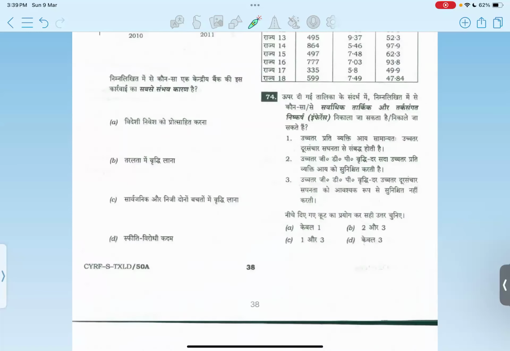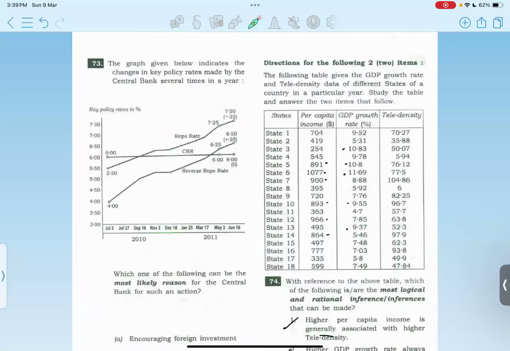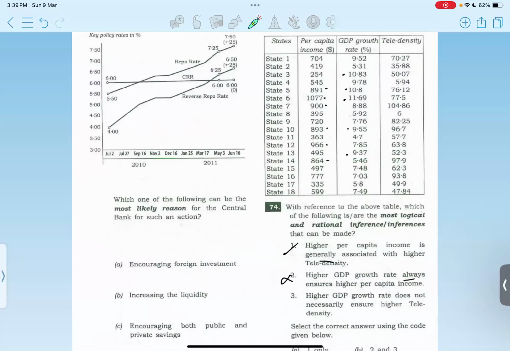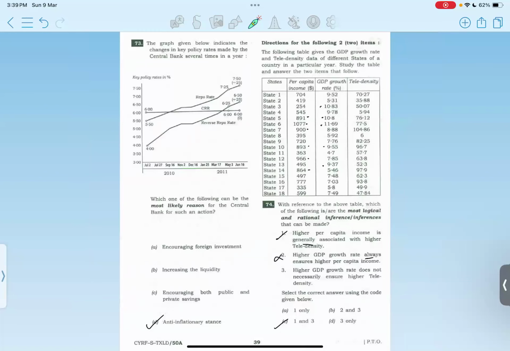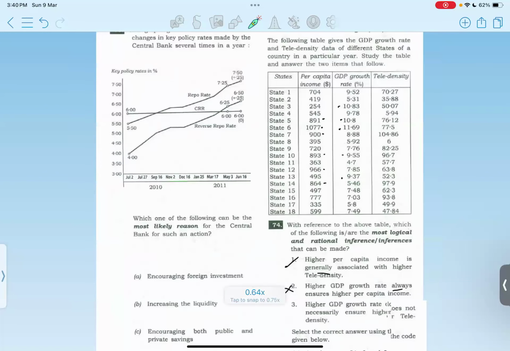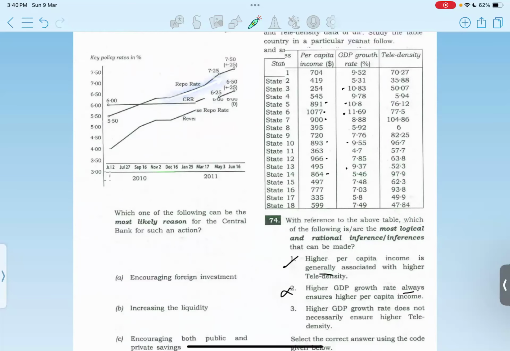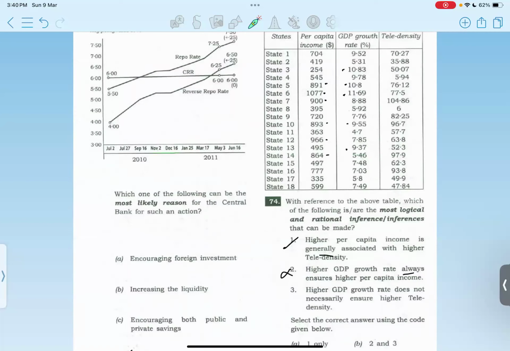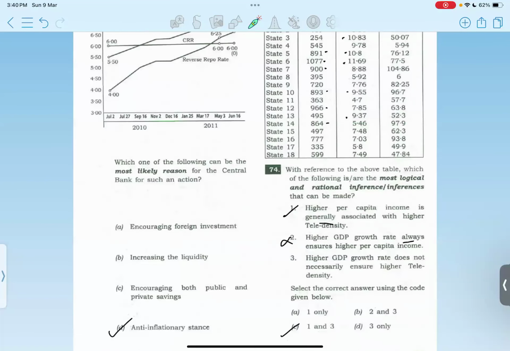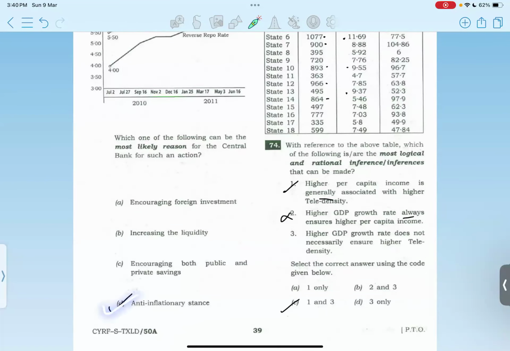Then 73, again a graph. This is from economy. What is the most likely reason for the central bank to take such an action? Firstly, you have to decipher what action has been taken by the RBI. You can see the repo rate has been increased. If you relate it to real life, even after the COVID-19 period, you've seen repo rates increased. So that is the anti-inflationary stance.